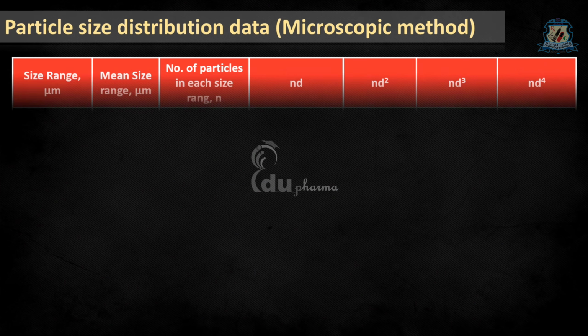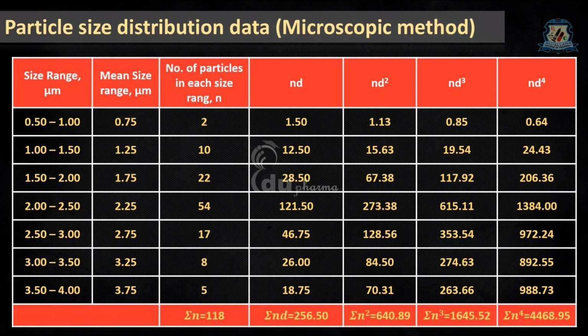And we can have this kind of data from which we can study the particle size distribution of powder or dispersion sample. The graphical conversion of such data gives much more clear idea of distribution.